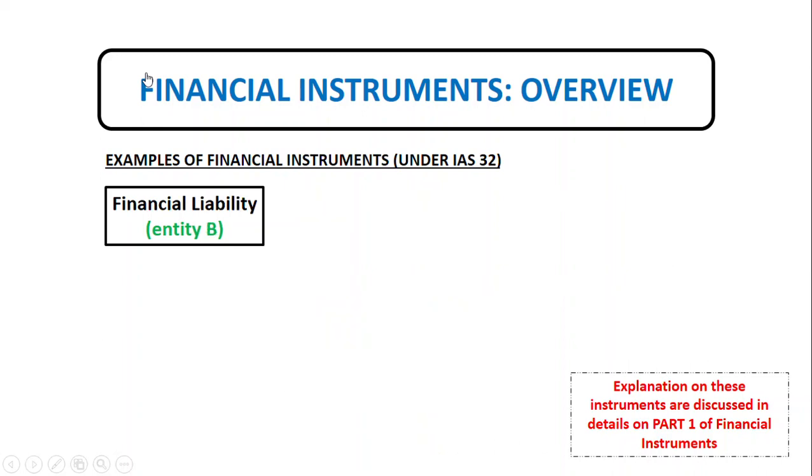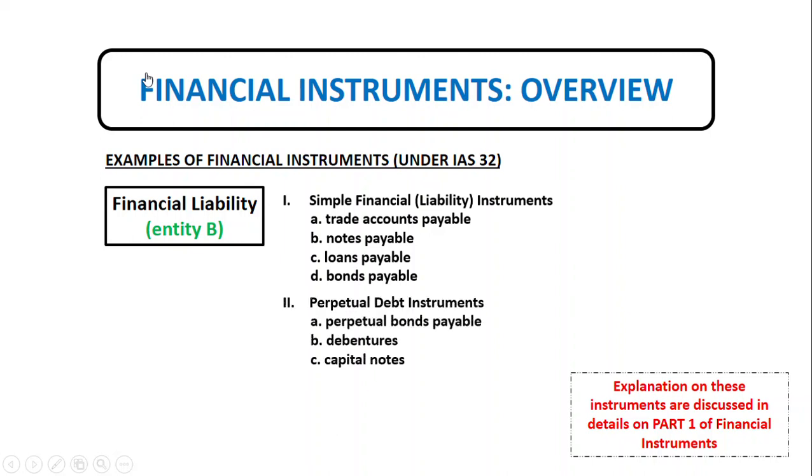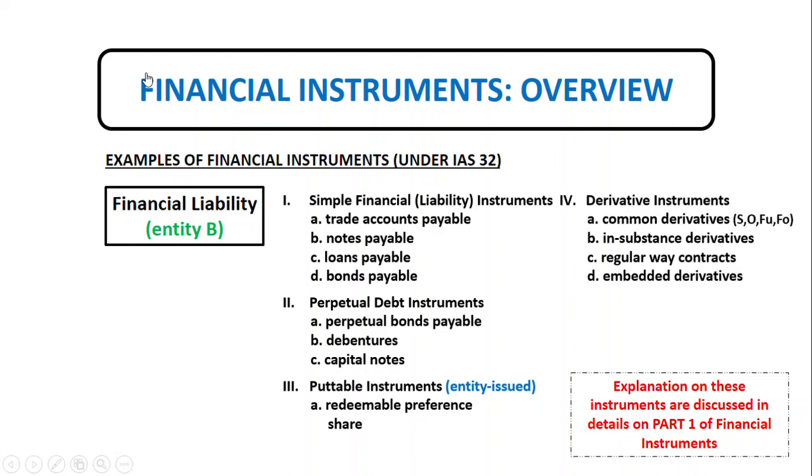For financial liability, it is any liability that is a contractual obligation to deliver cash or another financial asset to another entity, or to exchange financial assets or financial liabilities with another entity under conditions that are potentially unfavorable to the entity, or a contract that will or may be settled in the entity's own equity instrument and is a non-derivative for which the entity is or may be obliged to deliver a variable number of the entity's own equity instruments, or a derivative that will or may be settled other than by the exchange of a fixed amount of cash for a fixed number of the entity's own equity instruments.